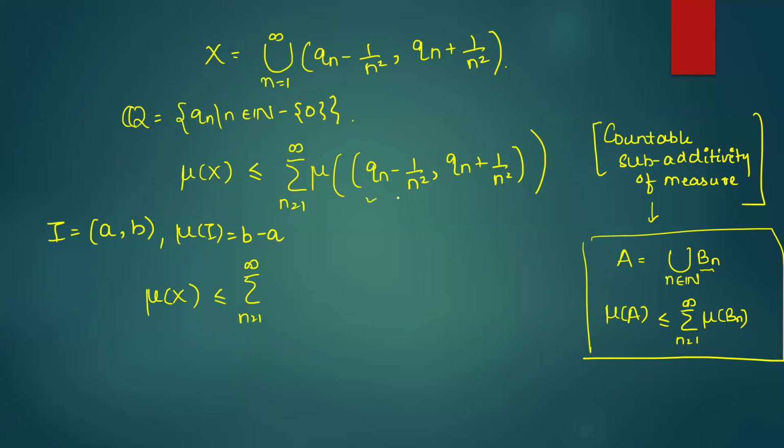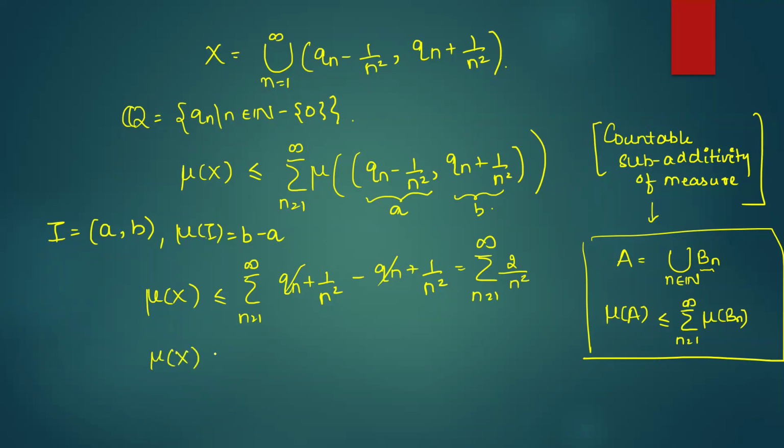Measure of this interval, you just take this element to be a and take this element to be b. So it is b minus a. So qn plus 1 by n square minus of qn minus 1 by n square. So qn cancel हो गया and this is equals to summation n equals to 1 to infinity 2 by n square. और हम जानते हैं that summation of 1 by n square equals pi square by 6 है. तो measure of the set x is less than equals to 2 times pi square by 6, which is nothing but pi square by 3.